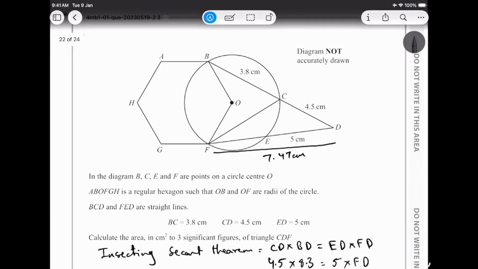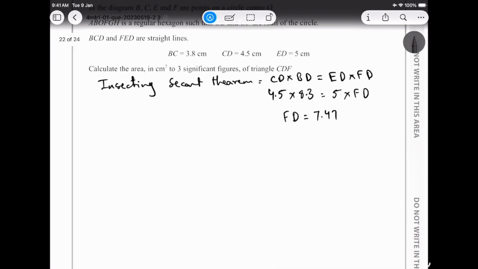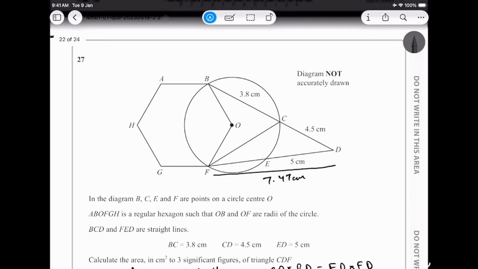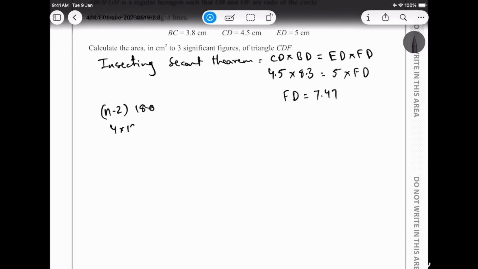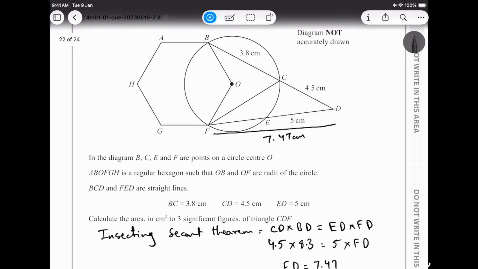So we have a regular hexagon. All right, now what we know is that the interior angle of a regular hexagon is 120, and how do I find it? I'm going to show that to you. To find the total interior angle of any shape, that's going to be n minus 2 times 180. So in this case we have 6 sides, 1 2 3 4 5 6, so 4 into 180 and divided by 6, because we have 6 sides, and then you should be getting your answer as 120 degrees.